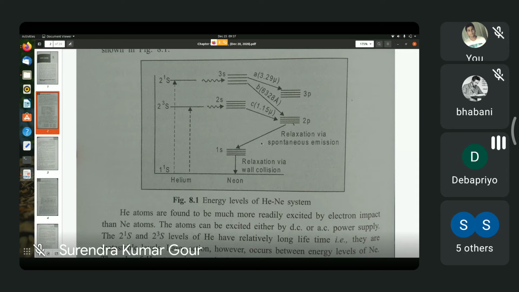But the transition from 1s to the ground state takes place via collision with the walls, and the energy difference is very small. So the 1s level is clubbed together with the ground state as level 1. In this way, the helium neon system is a prototype of 4-level systems.